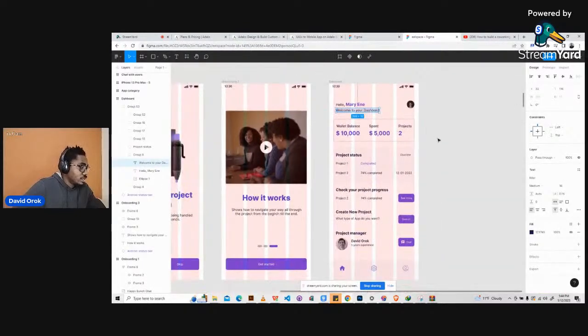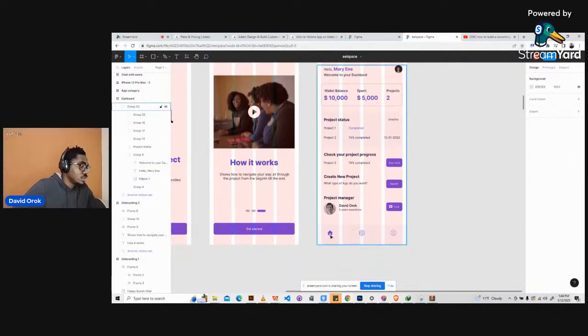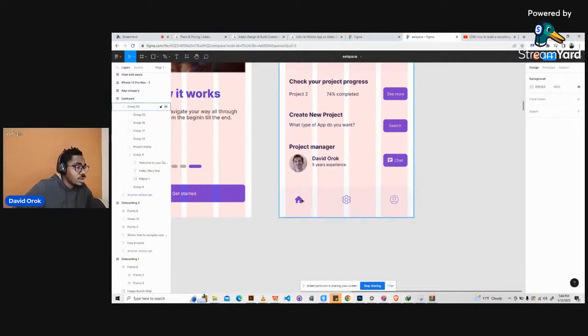This is not going to be difficult. This is going to be easy peasy. So let's start with the navigation button. We have the home, then we have the gear icon here, then we have the profile. So let's start with that.